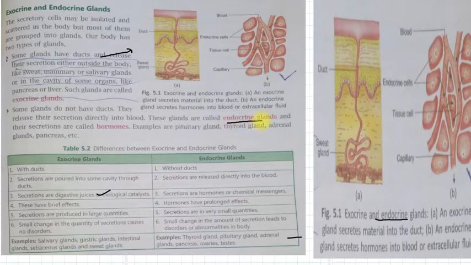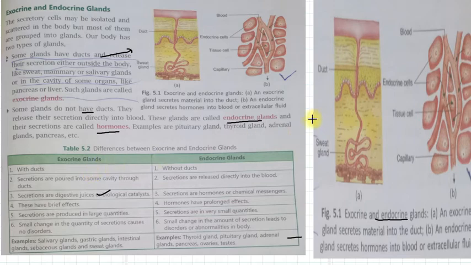This is the definition of endocrine glands. So some glands don't have ducts, right? As we have read earlier, they release their secretion directly into the blood. So these are called endocrine glands, and their secretions are called hormones. So the secretions of endocrine glands are called hormones, right?